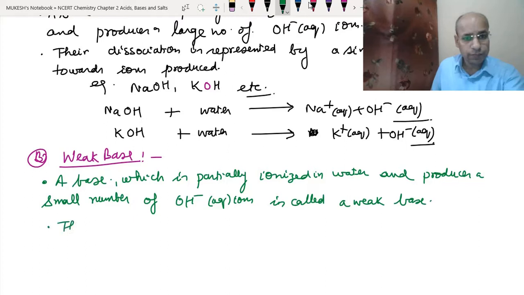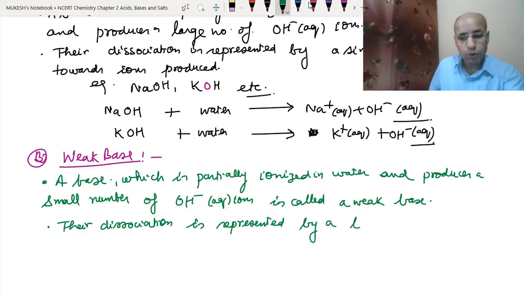Their dissociation is represented by a both-sided arrow.